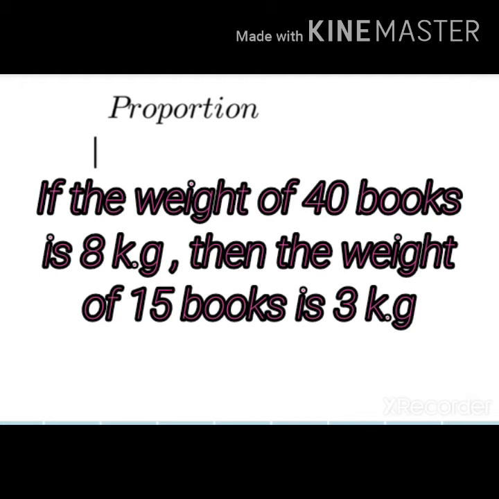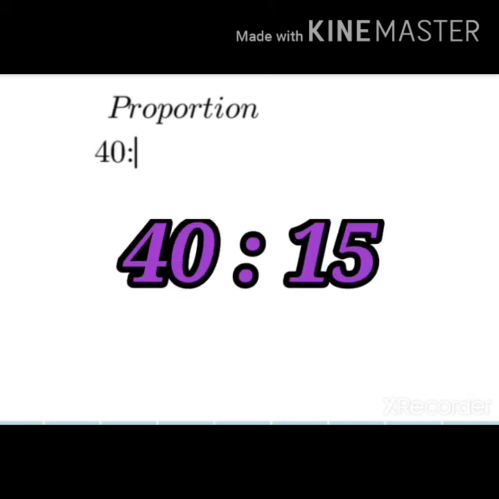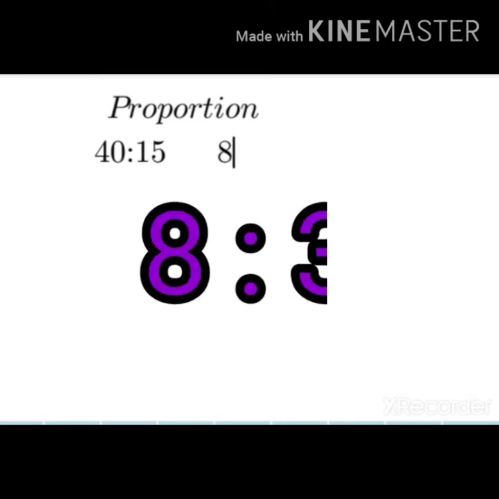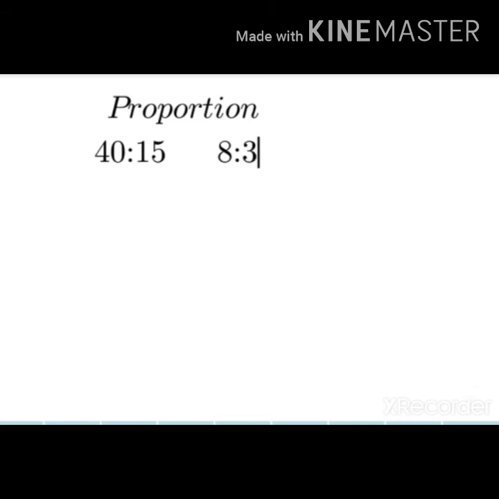First we are going to write the ratio for books, that is 40 is to 15, and next we are going to write the ratio for kilogram, that is the weight of book, that is 8 is to 3.